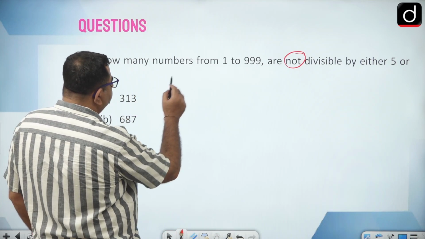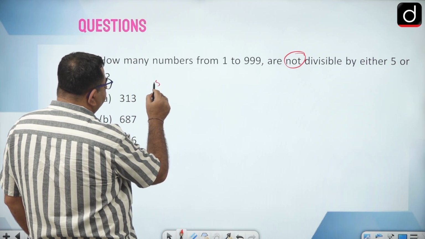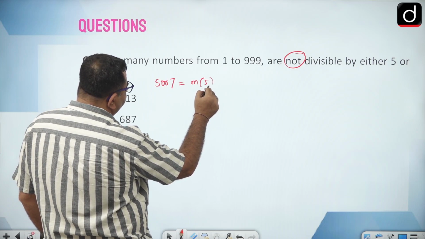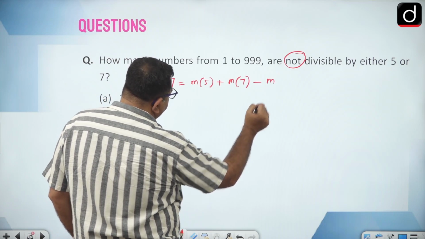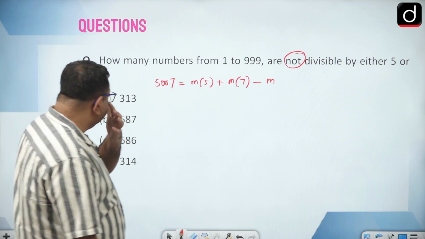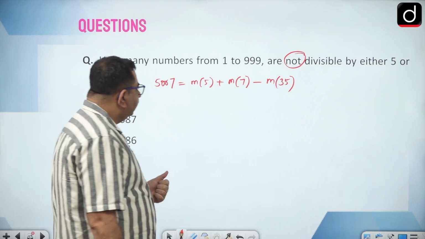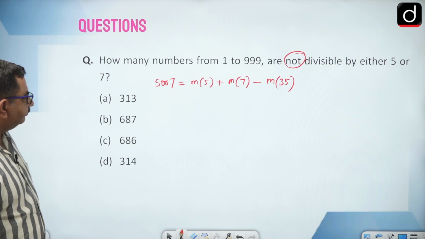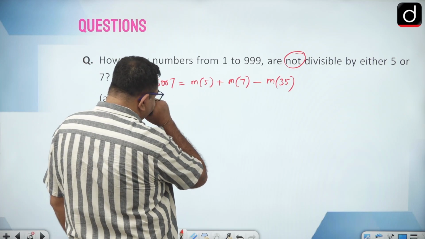So numbers divisible by 5 or 7 will be multiples of 5 plus multiples of 7 minus multiples of the LCM of 5 and 7. So what is the LCM of 5 and 7? It is 35, right? Because nothing is common in 5 and 7, so the total will be 35.